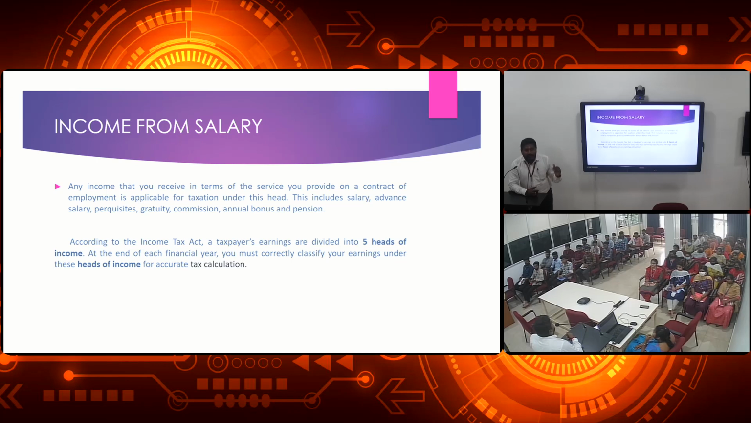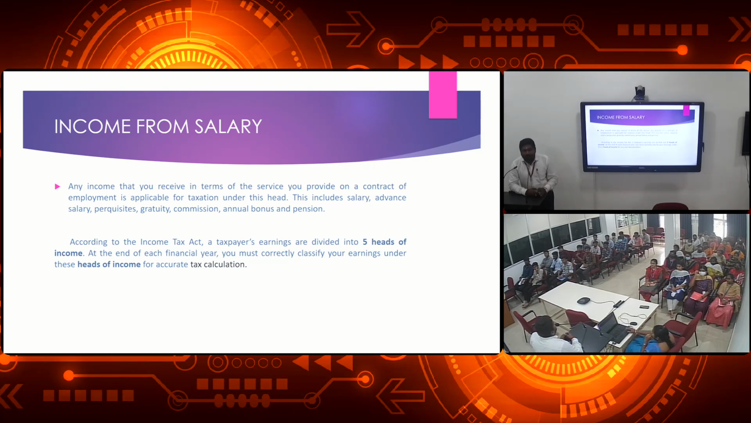1,10,000 exceeds the limit. How many percentage? 5%. So the taxable amount is 1,10,000 into 5%, which is 5,500 rupees. You must pay 5,500 as tax to the government. That is for you as an employee.